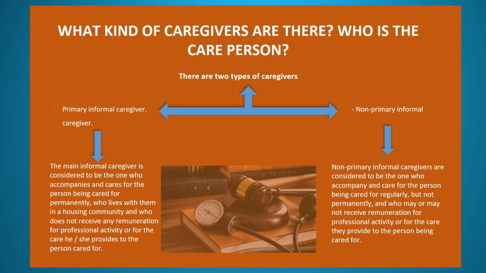Non-primary informal caregiver. Non-primary informal caregivers are considered to be those who accompany and care for the person being cared for regularly, but not permanently, and who may or may not receive remuneration for professional activity or for the care they provide to the person being cared for.